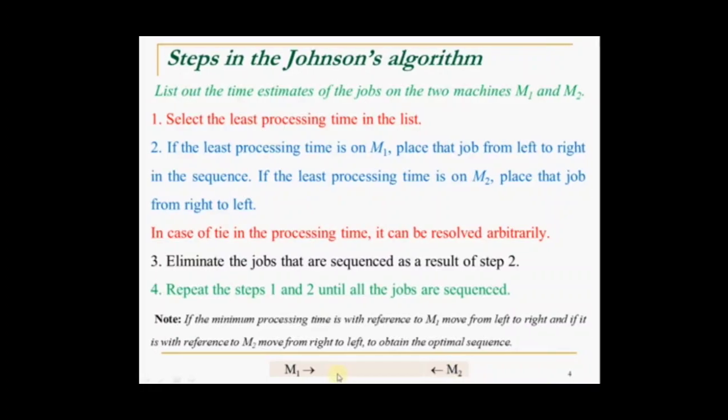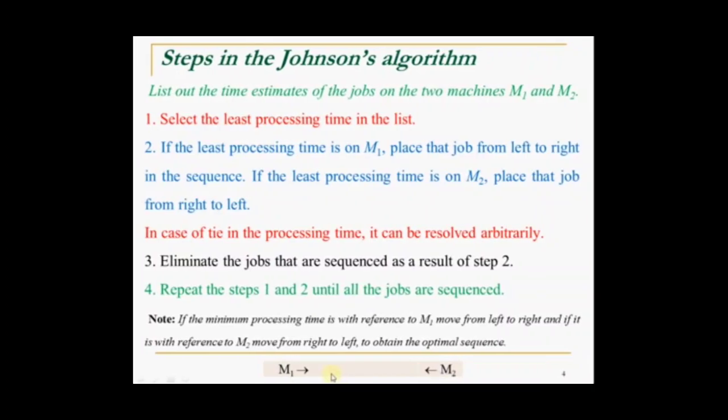If the processing time occurs on the M1 machine, the sequencing starts from left to right. The figure below shows how to do the sequencing, and if the least processing time occurs on the M2 machine, then the sequencing is done from right to left.